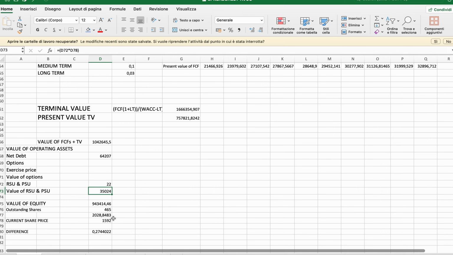Here's the estimation of the value of equity, and then we divide it by the outstanding shares, and we can see that there's definitely some margin. It would probably make it a buy as of now.